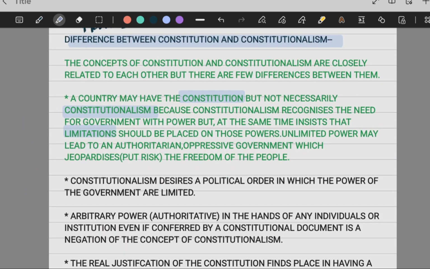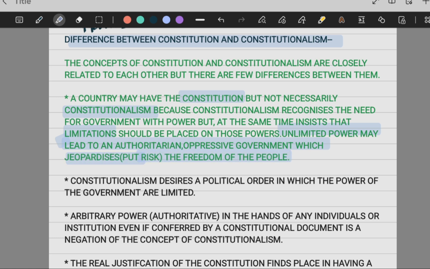But that doesn't mean that a country has constitutionalism just because they have a constitution. Constitutionalism means the government may have the power, but there must be some limitations placed on that power. Unlimited power may lead to an authoritarian or oppressive government, which puts at risk the freedom of the people.